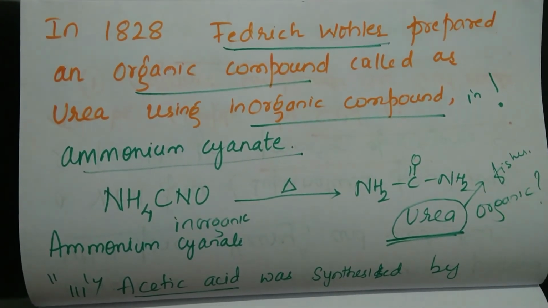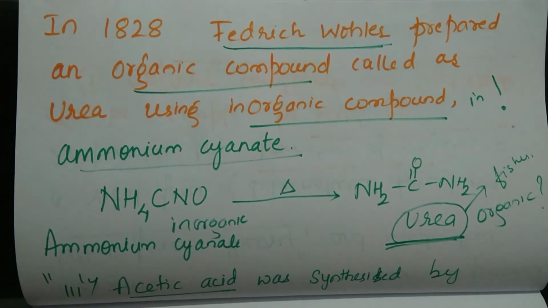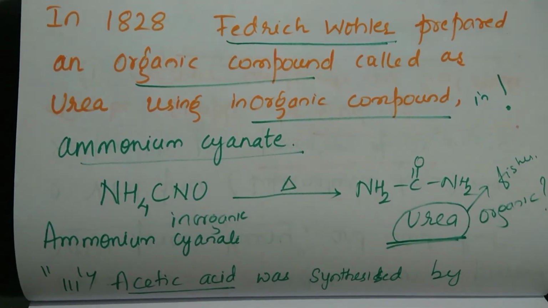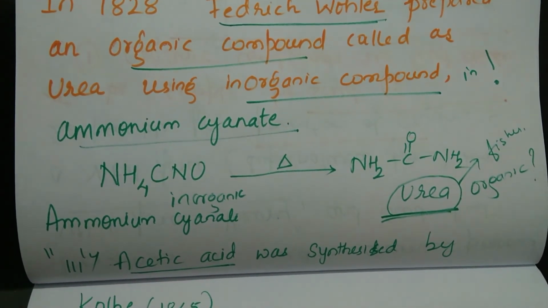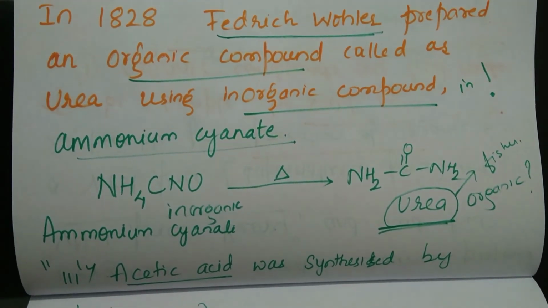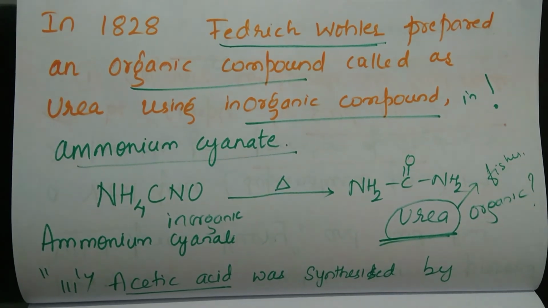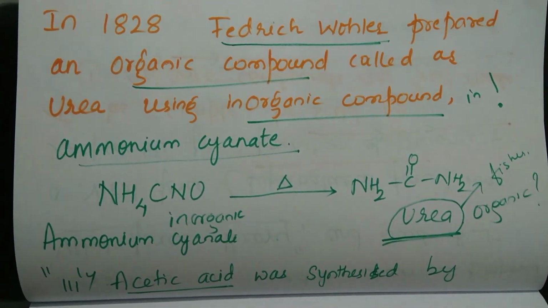So I think you have followed everything in this particular class. In the next class I shall be talking about tetravalency of carbon, shapes of organic compounds and some characteristic features of sigma and pi bonds.